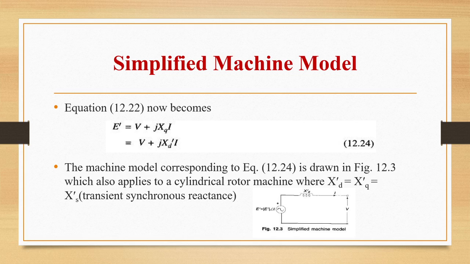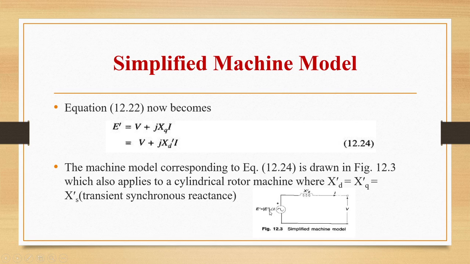My machine model corresponding to this equation, E' = V + jXd'I, we can draw like this. This is a simplified machine model which also applies to the cylindrical rotor machine, where Xd' = Xq' = Xs'. Here we can write the formula for E' as magnitude of E' angle delta.